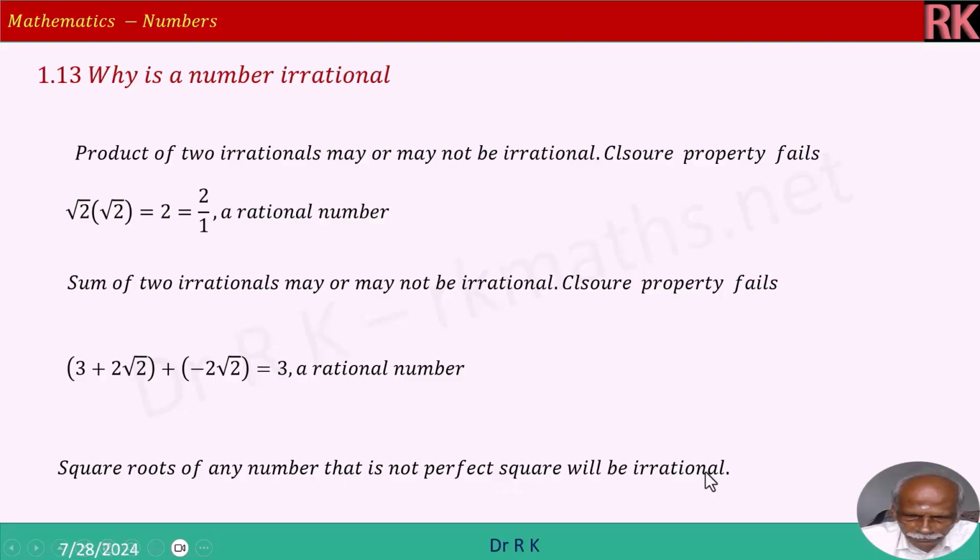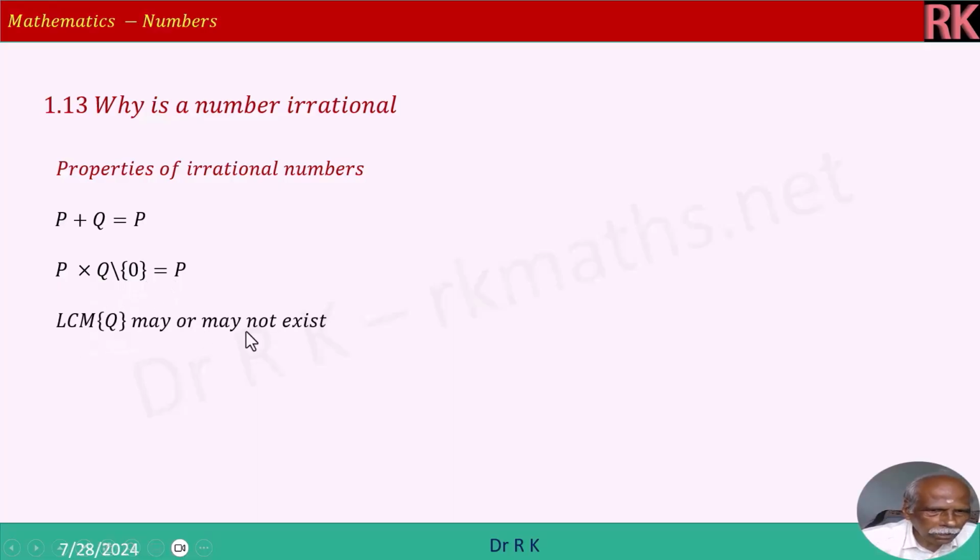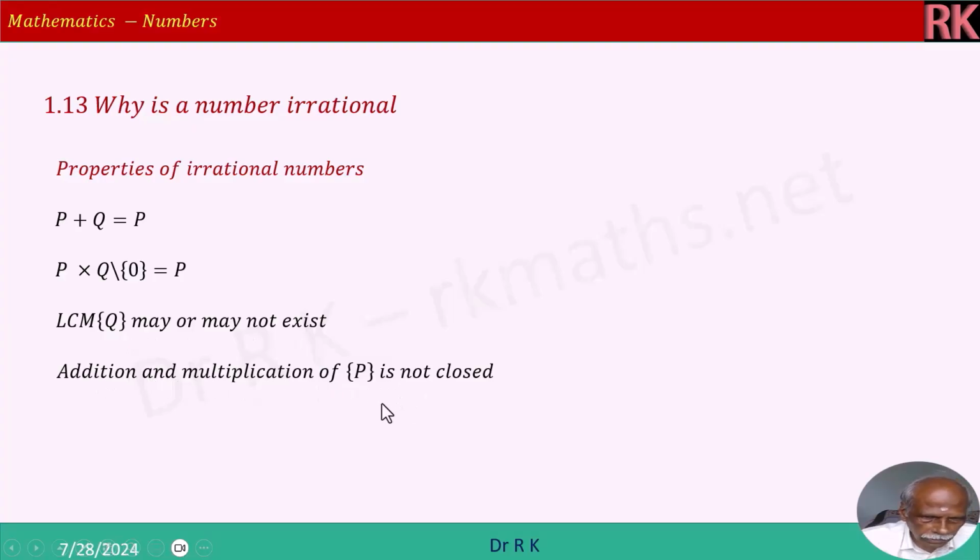Right? 4 is a perfect square. Therefore, it is rational. But 4.23, root of 3, root of 5 are irrational. Properties of irrational numbers will continue. P plus q is equal to p. P into q except 0. Right? Rational numbers except 0 is equal to p. That is irrational numbers. LCM of q may or may not exist. Right? LCM of rational numbers may or may not exist. Addition and multiplication of p is not closed. Right? We have seen that.